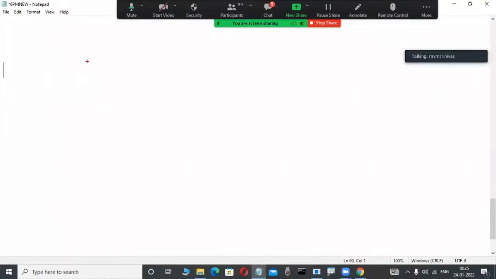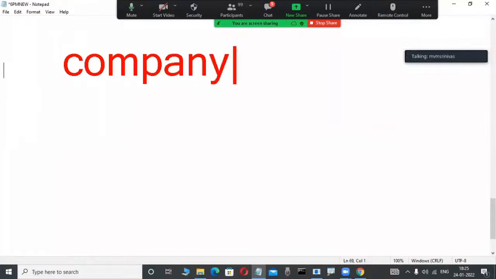Concentrate here. Now observe it here. Maybe some fellows have an idea, some fellows don't. For example, now check it out. Concentrate here. I'm telling a real-time scenario as an example. Suppose here one company is there. Don't write it down. Simple scenario. This company has two departments, for example purposes. One company has so many departments, but two departments for your understanding. IT is a department and HR is also a department.